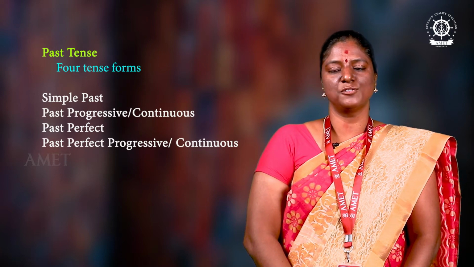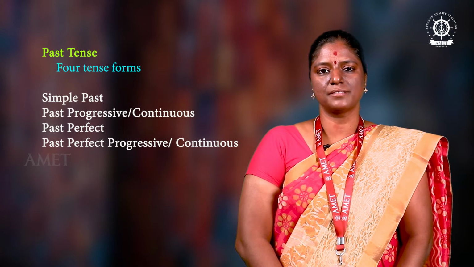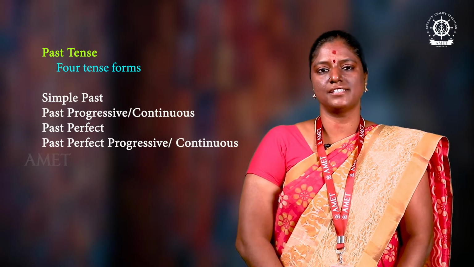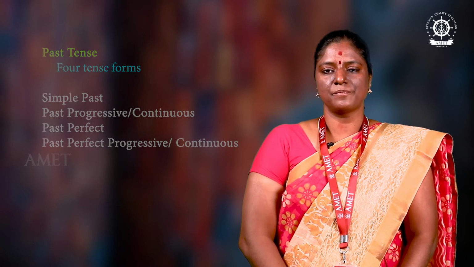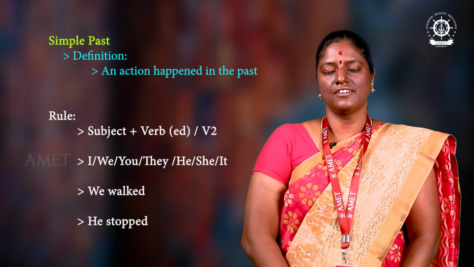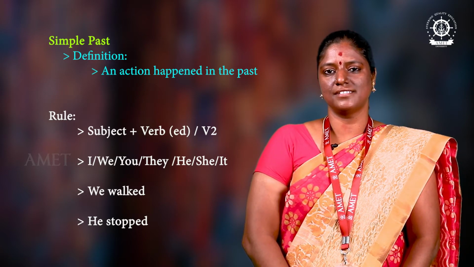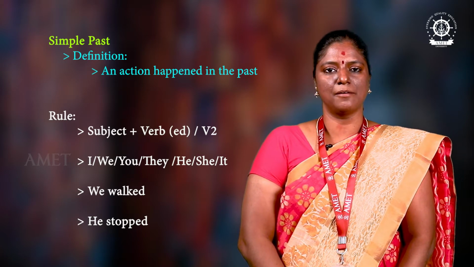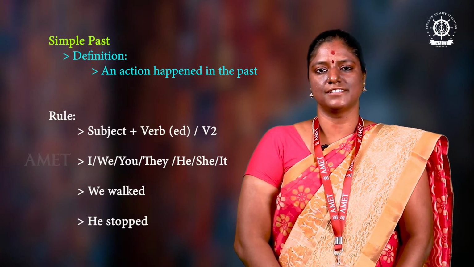In this module, we are going to learn the topic past tense. Past tense also has 4 tense forms: simple past, past progressive, past perfect and past perfect progressive. First we'll see simple past tense. An action happened in the past. That is simple past tense. An action already happened, completed in the past time itself. That is simple past tense.